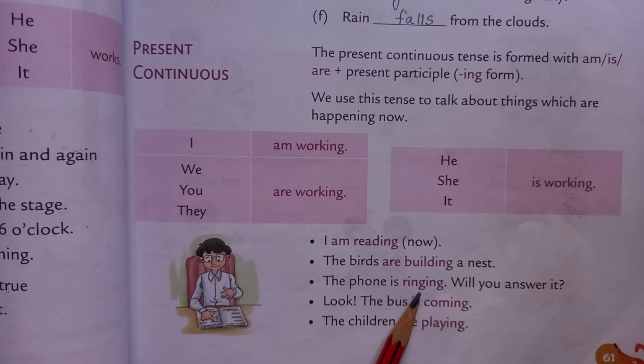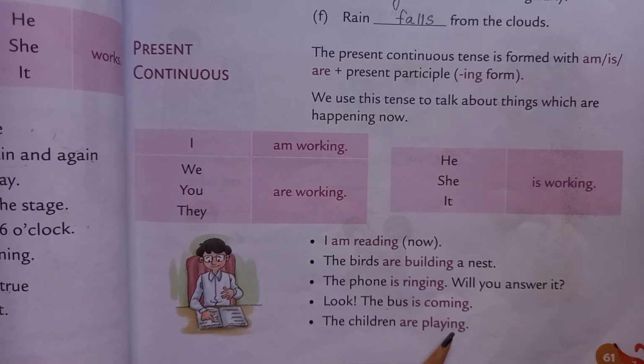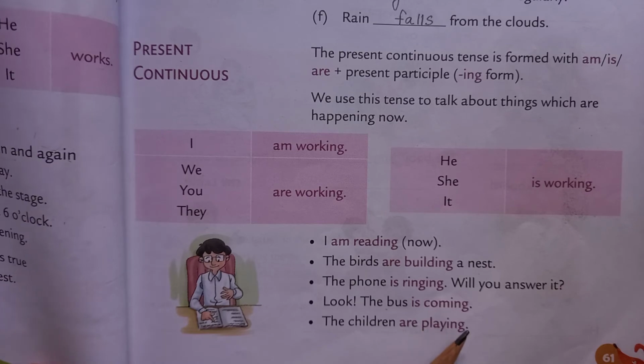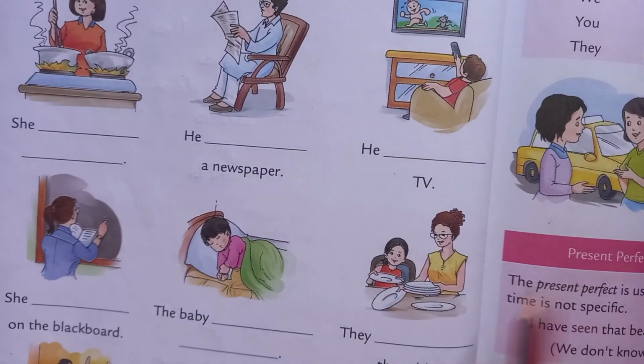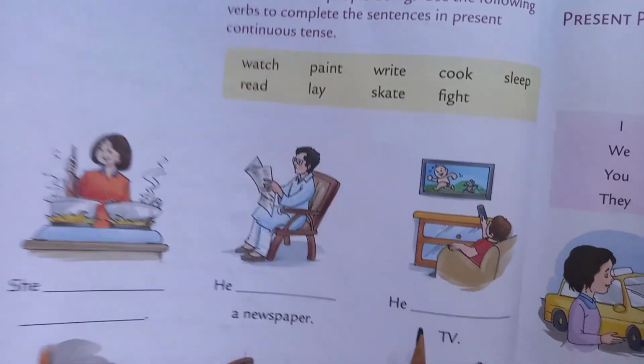The phone is ringing. Will you answer it? Look, the bus is coming. Bus आ रही है. That is present continuous. The children are playing. बच्चे खेल रहे हैं. It is also present continuous tense. You have to do exercise 2 in your book.